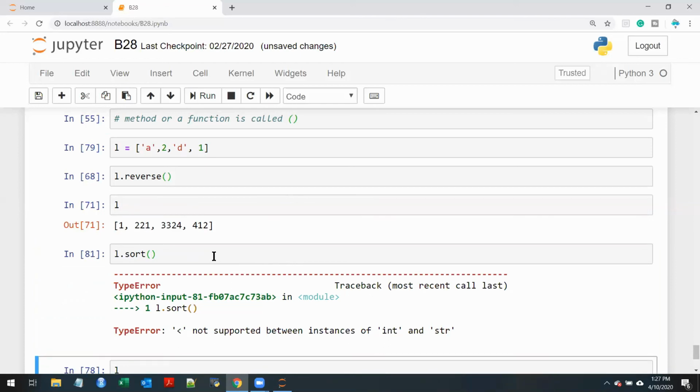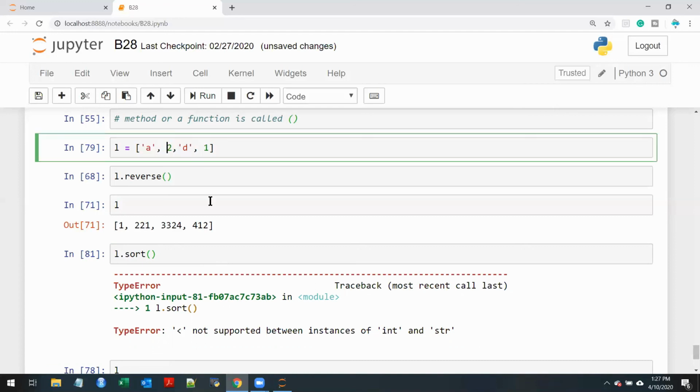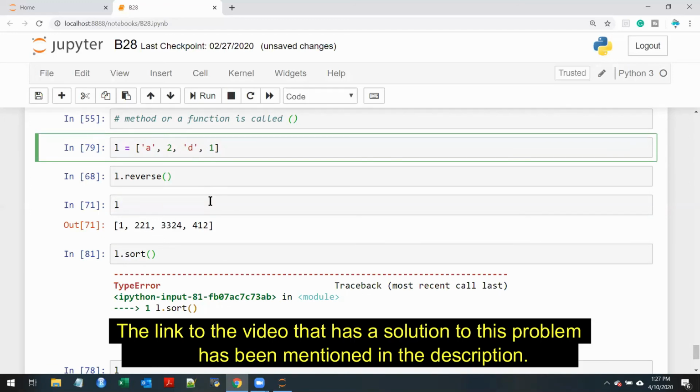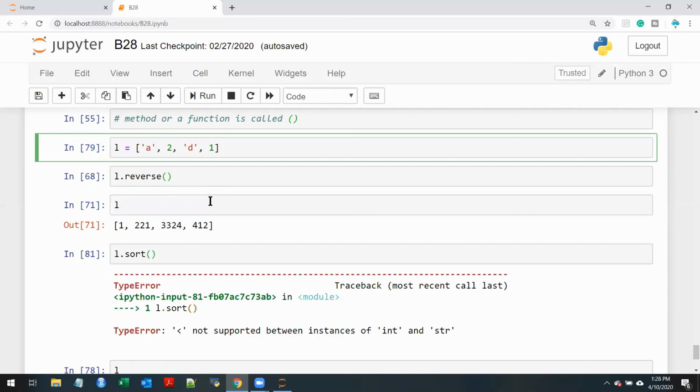So how would you solve this problem? I want you to try it out. The answer to this is with the help of a function. We have to convert all the elements to one data type, like 2 and 1 should be strings. So we have to convert, then only we can solve. Try that out as homework. Anyway, I will give the solution to that when that particular topic comes. I don't want to give you a hint about what I'm talking about. But try it out with whatever idea you have, and I will tell you the solution for this anyway.